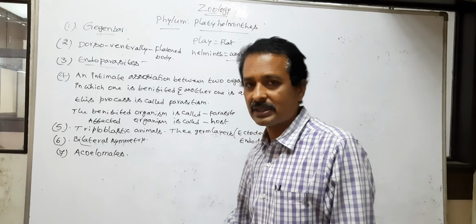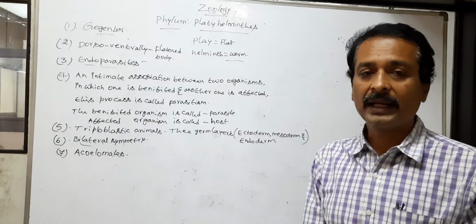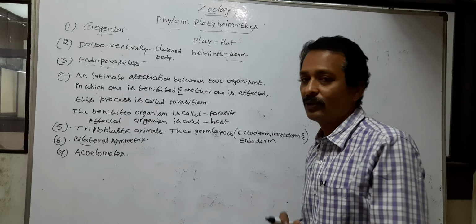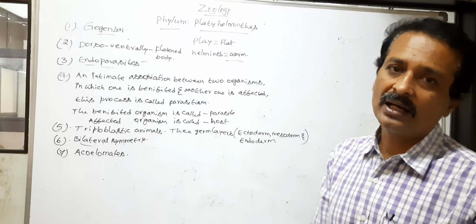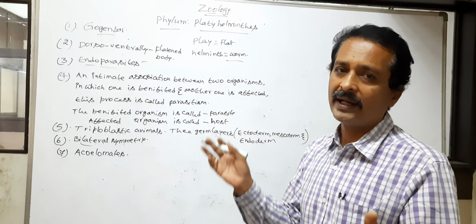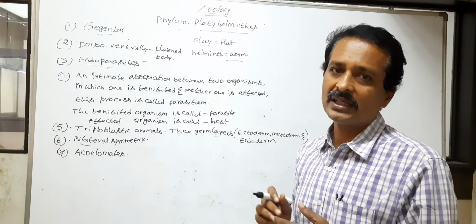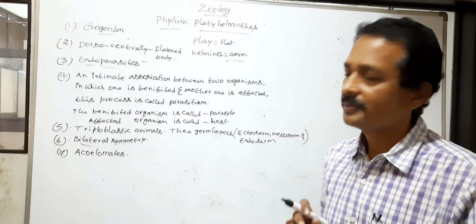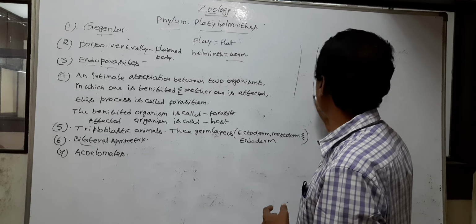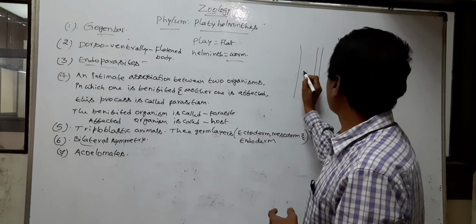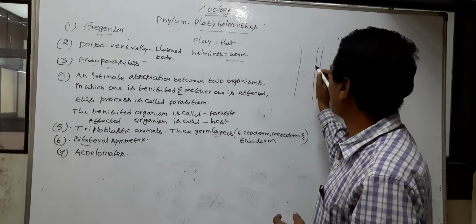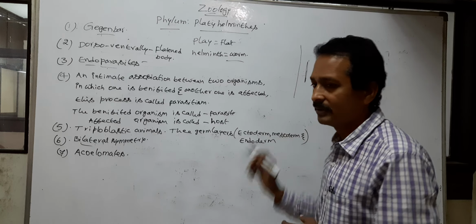What is coelom? The space or cavity between body wall and visceral organs is called coelom. So this is the body wall, this is the alimentary canal. A space between body wall and alimentary canal or other organs is called coelom.